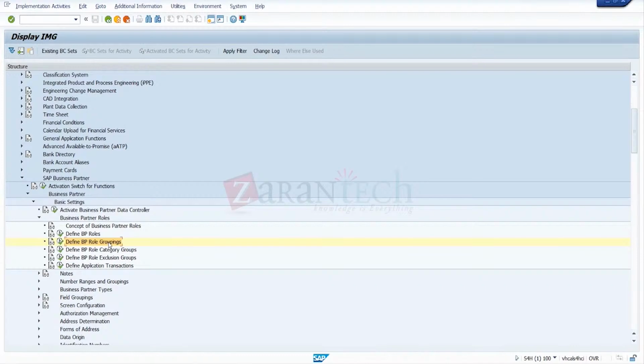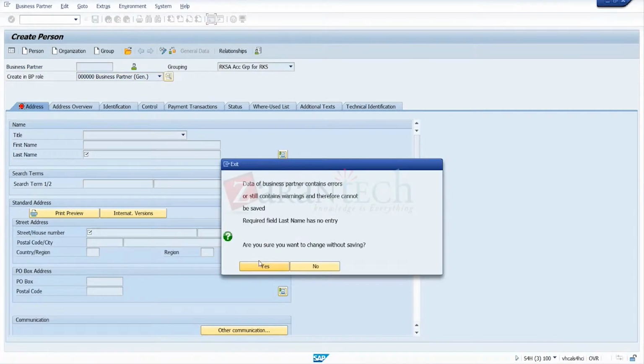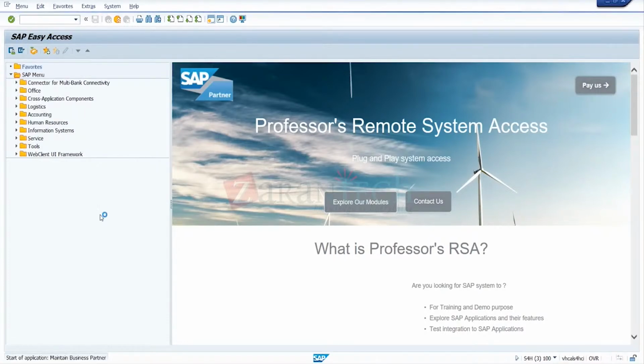Okay. BP grouping we have in the BP master, right? We select the BP grouping and then we select the BP. Yes, that can also be done, and that can be linked here. But the purpose is that this BP grouping controls the BP roles. So are you talking about authorizations? Not sure, not like authorizations.